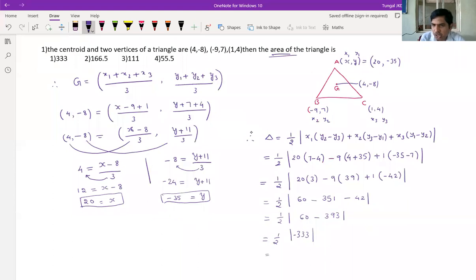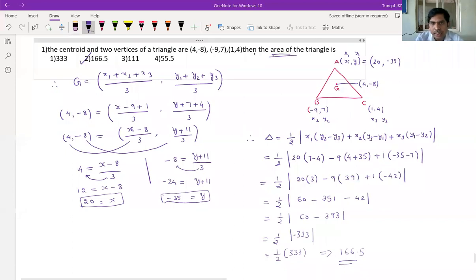So inside the modulus, negative value is there, means treated as positive. What is 333 by 2? Nothing but 166.5. So therefore option is second option. Understood? Right. Option 2. Sir, repeat once again. Yes. Good. Some are solved.